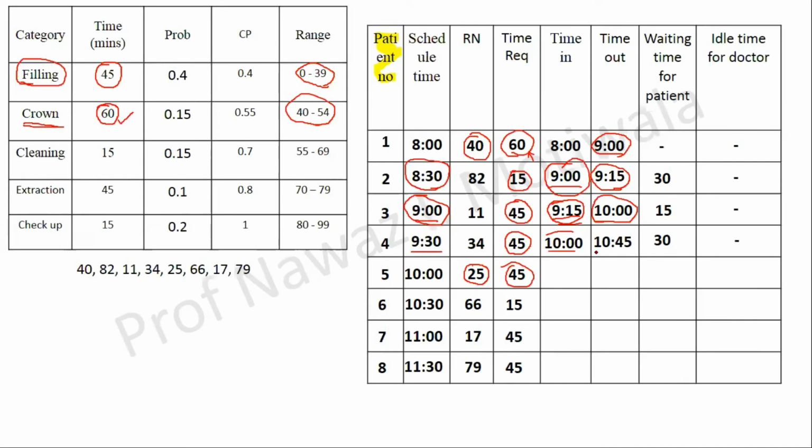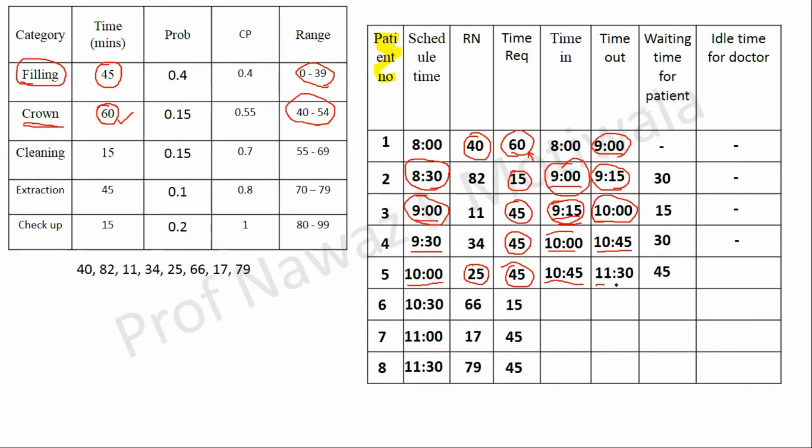Then similarly, this person comes out at 10:45, so the next will go inside at 10:45, and again the time required is 45 minutes, so he will come out at 11:30. And the waiting time, from 10 to 10:45, will be 45 minutes.